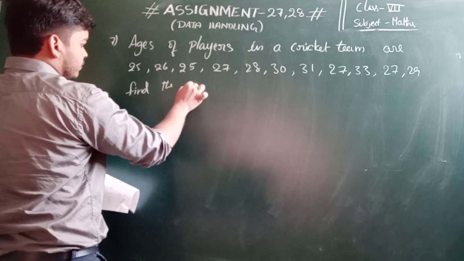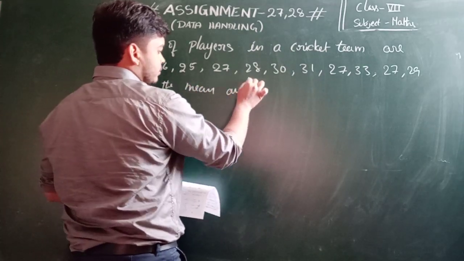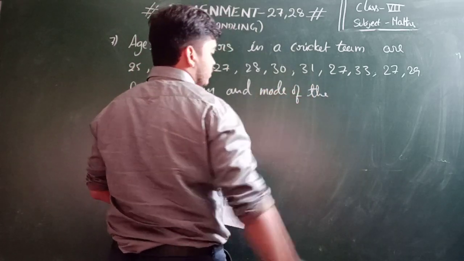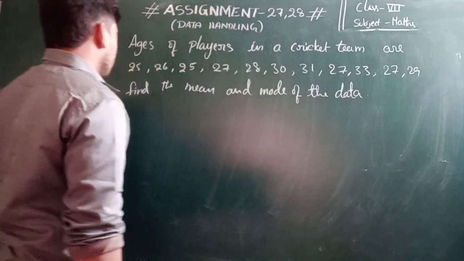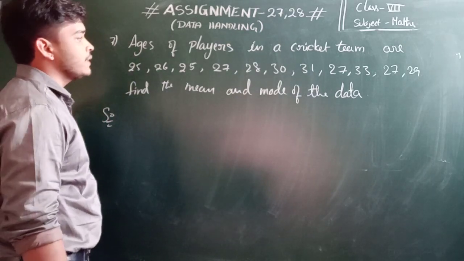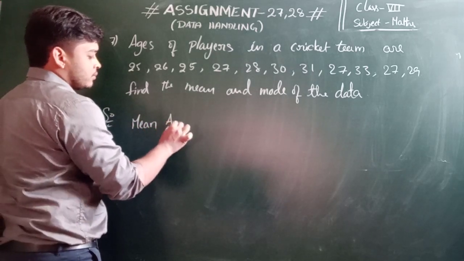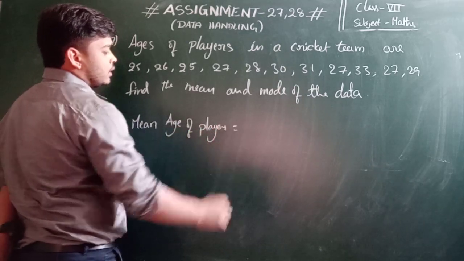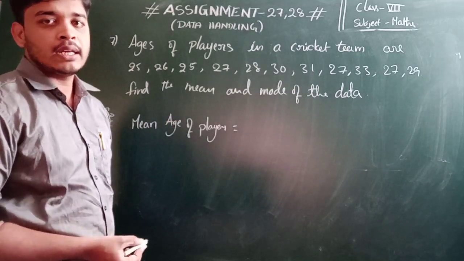Alright, find the mean and mode of the data. So here, first we need to calculate the mean age of a player, right? The mean age of the players is the sum of the ages of players divided by the number of players.